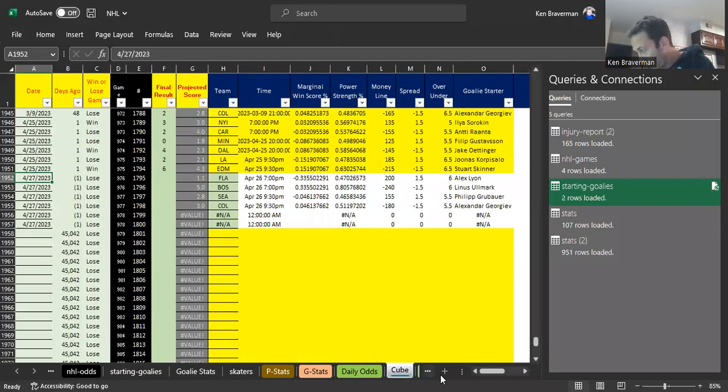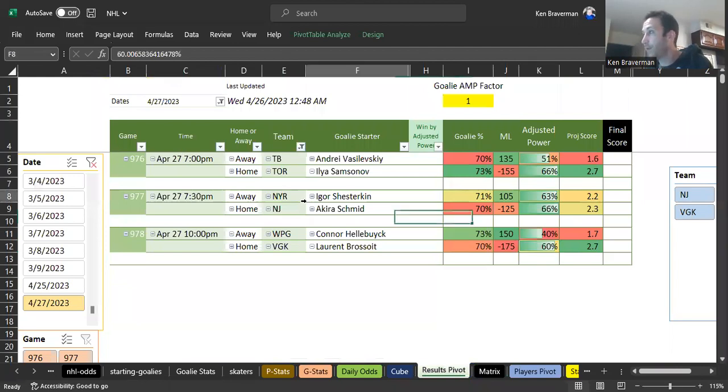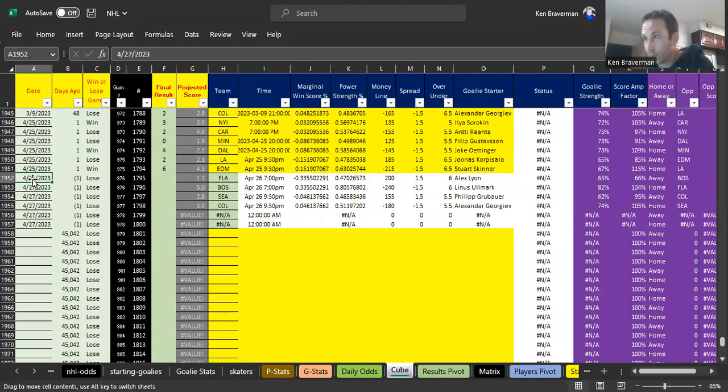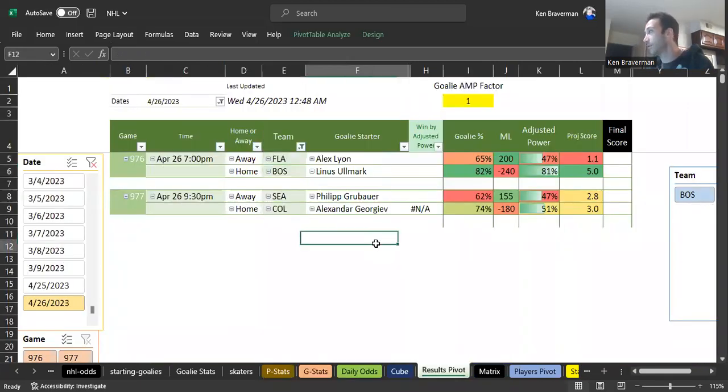We go over to, we've refreshed everything. We go to the results pivot. We refresh. I mean, you could update the date in the cube. So what it is, these two games are on the 26th. So you could update your date in the cube to get your date right, but whatever is showing is just going to show.